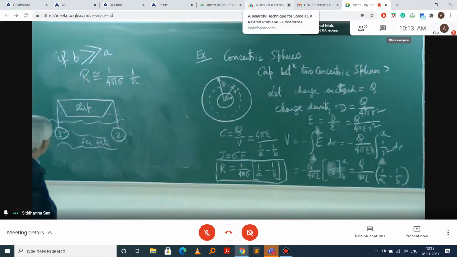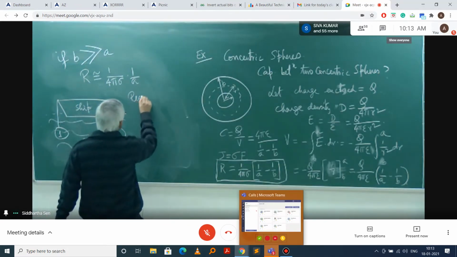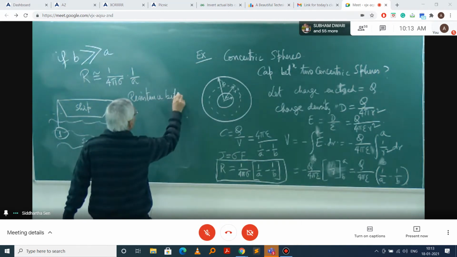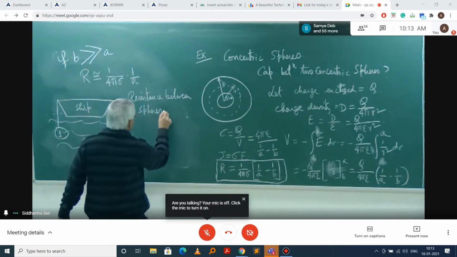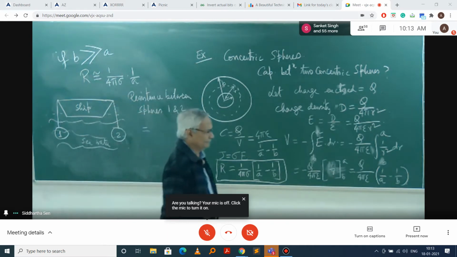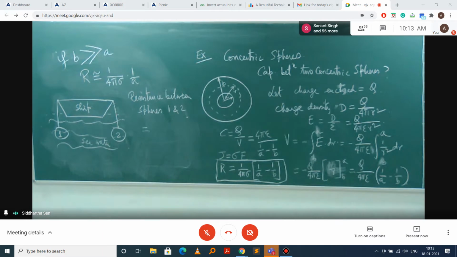What is the resistance between spheres 1 and 2? What will it be?